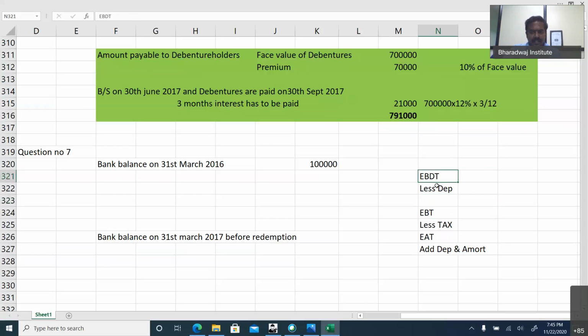Earnings before depreciation and tax minus depreciation will give us EBT, minus tax will give us EAT. Add back depreciation and amortization, because there is no cash outflow for this. This will give us net cash inflow.